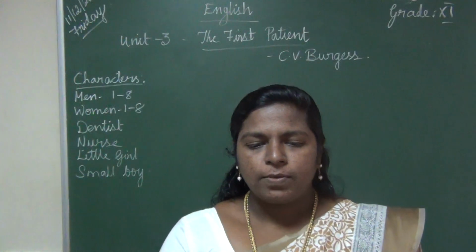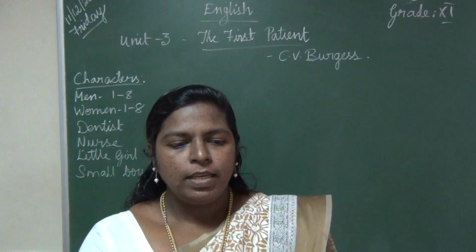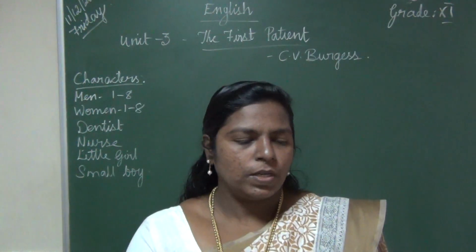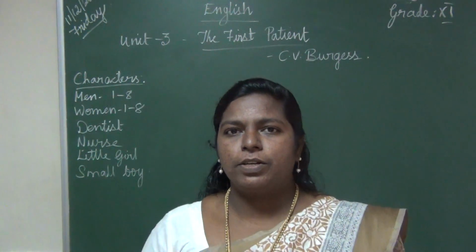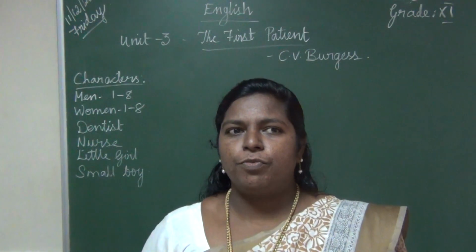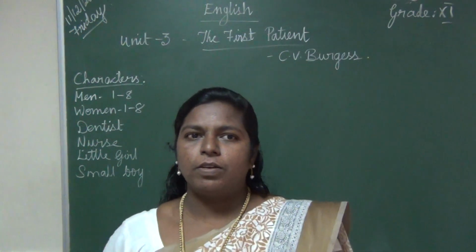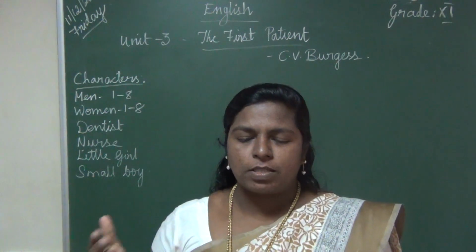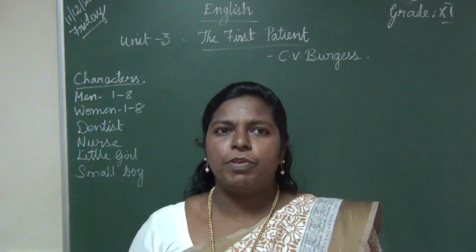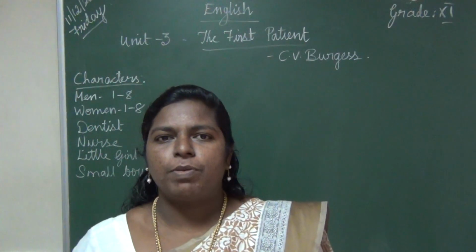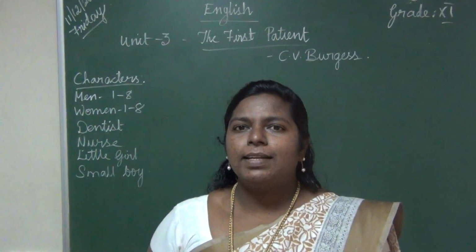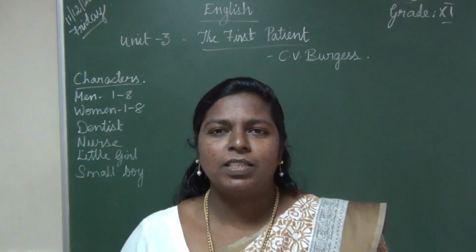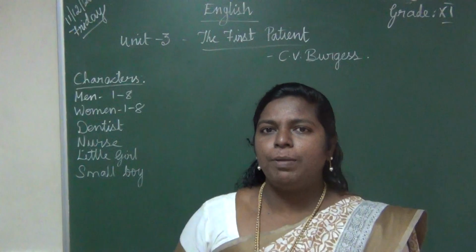Woman 7 says, "Now see what you have done, Dorothy. You have chased those men away." She is telling her daughter that because of her crying and always being afraid of the dentist, only man 3 and man 2 have gone away. But the little girl says, "They are lucky." They don't have to meet the dentist, so they are lucky and have left the place.